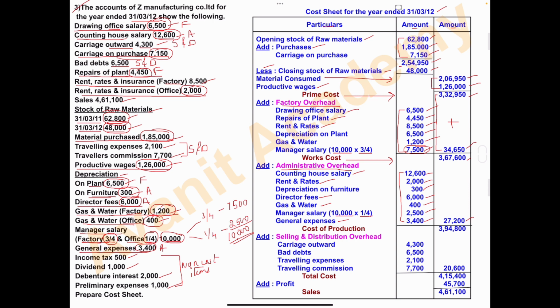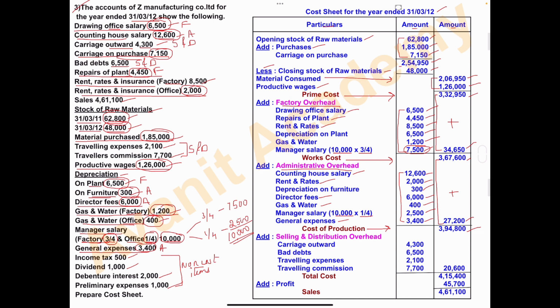Now add the works cost amount and administrative overhead amount: 3,67,600 plus 27,200, and the total is 3,94,800. This is called cost of production.